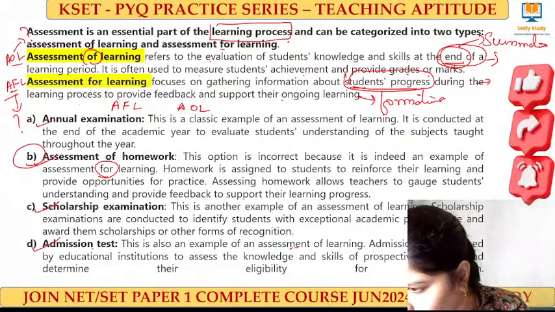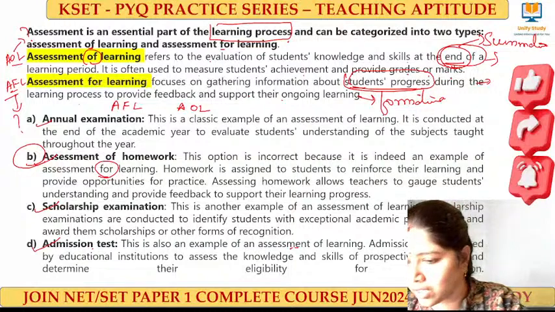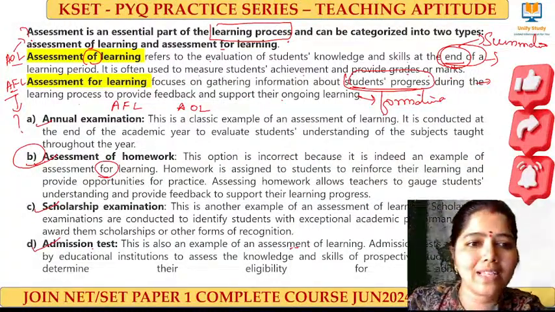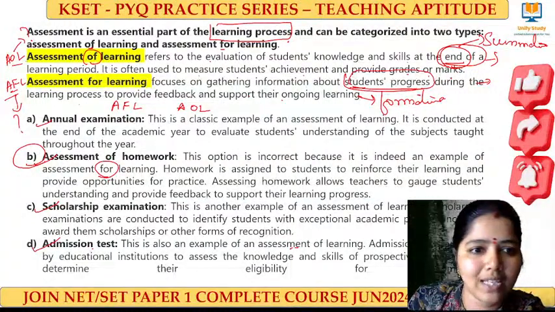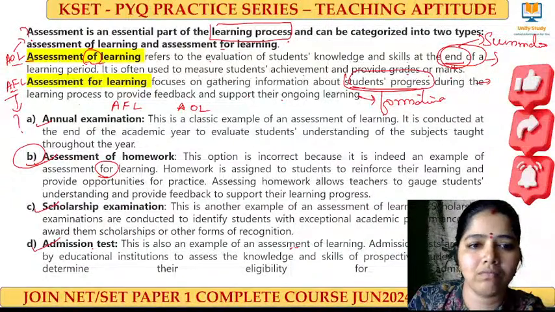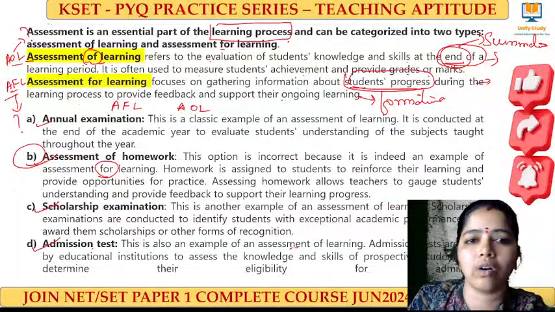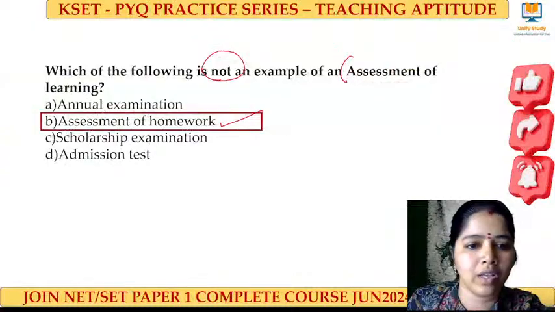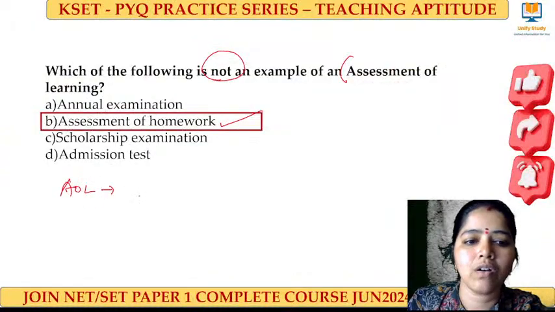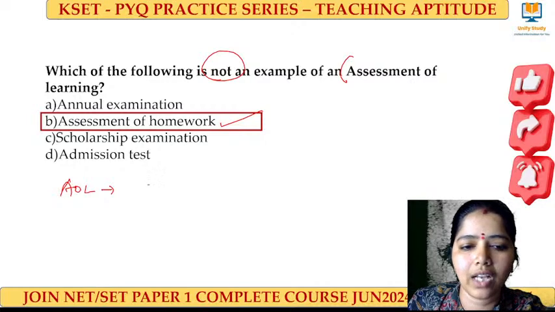Ma'am, what does AOL come under? I have just given you that, right? Assessment of learning, AOL. I'll write it here, just note it down. AOL, assessment of learning, is summative.